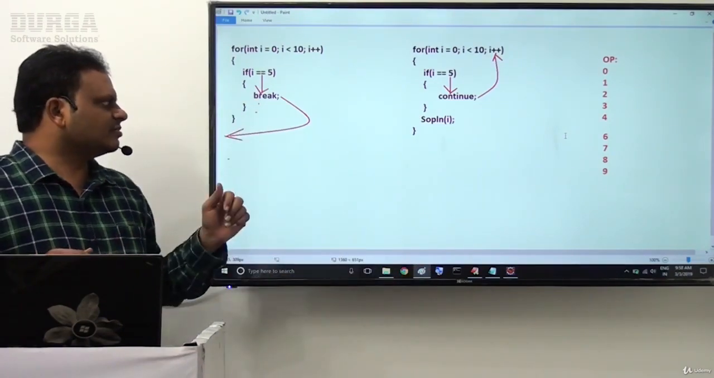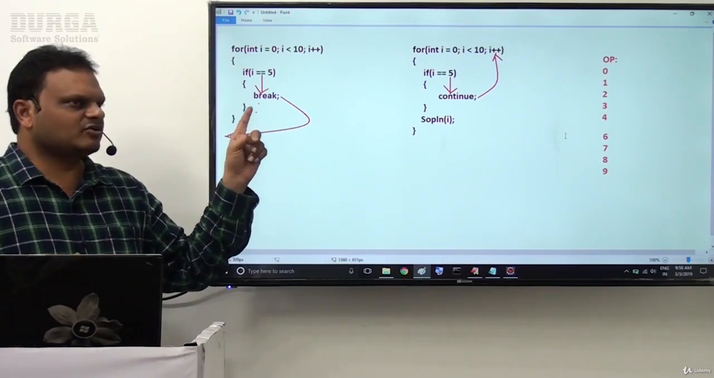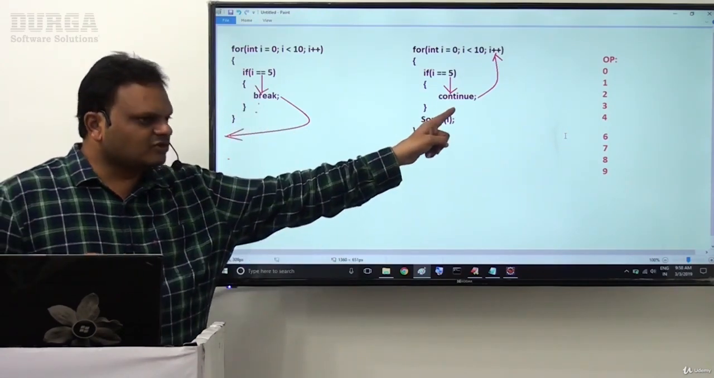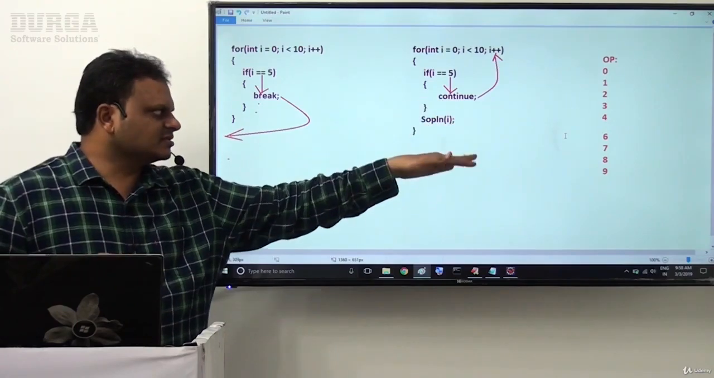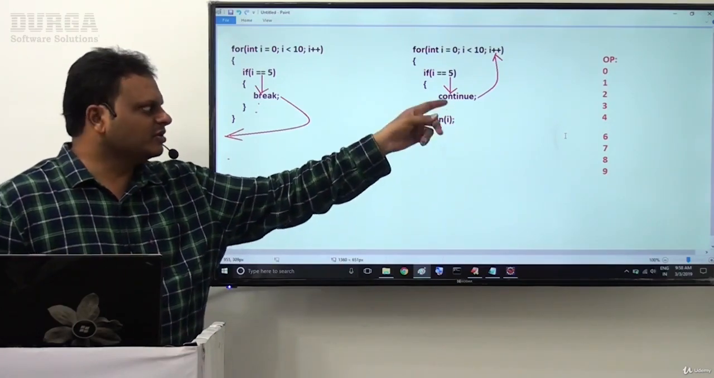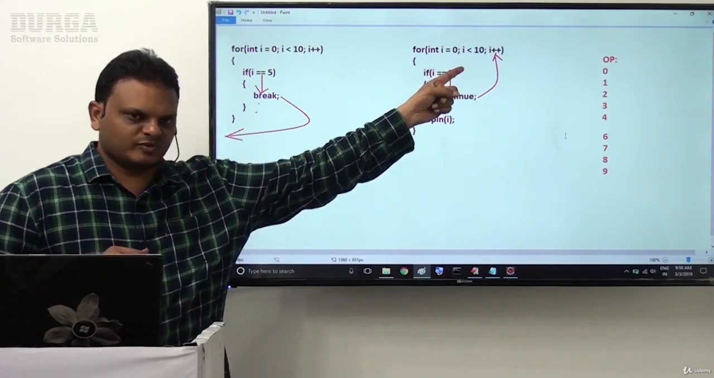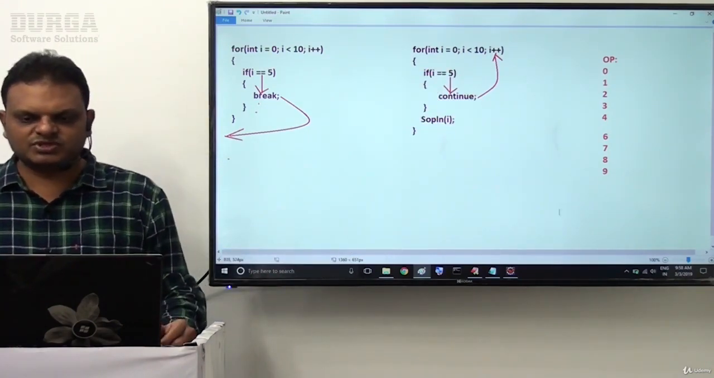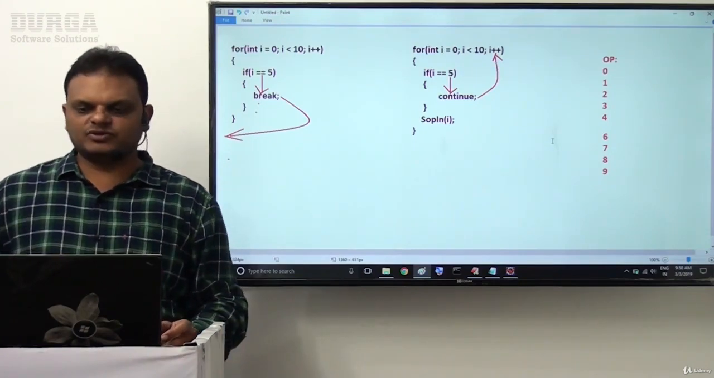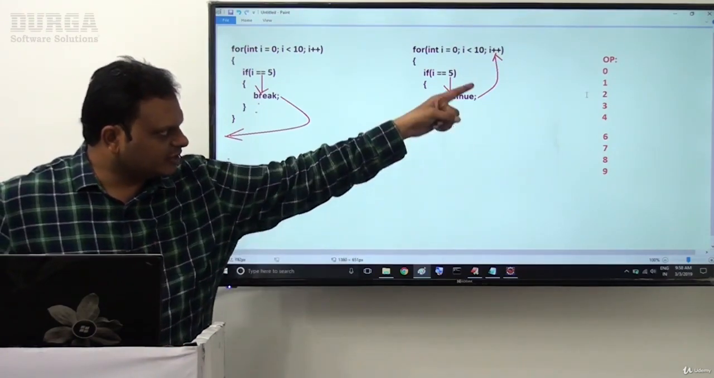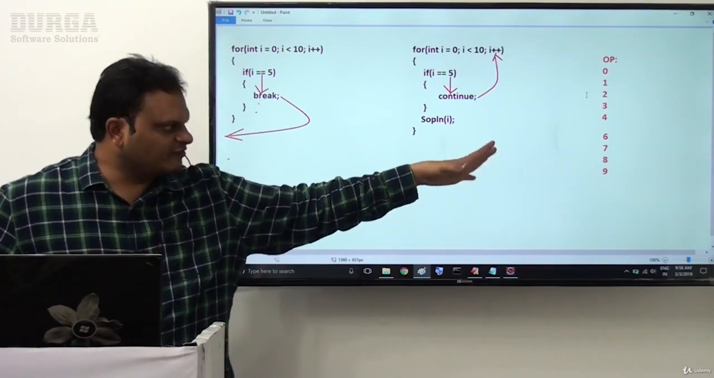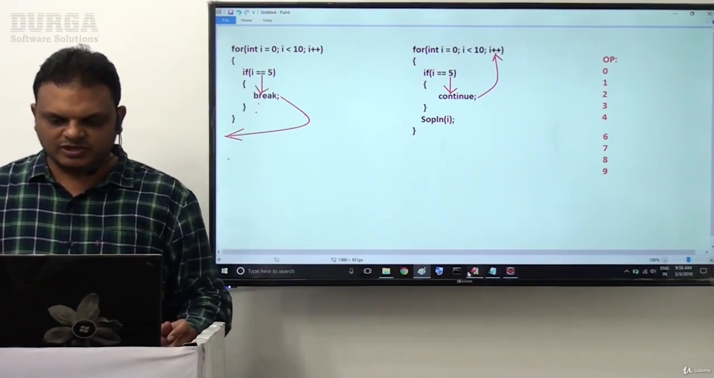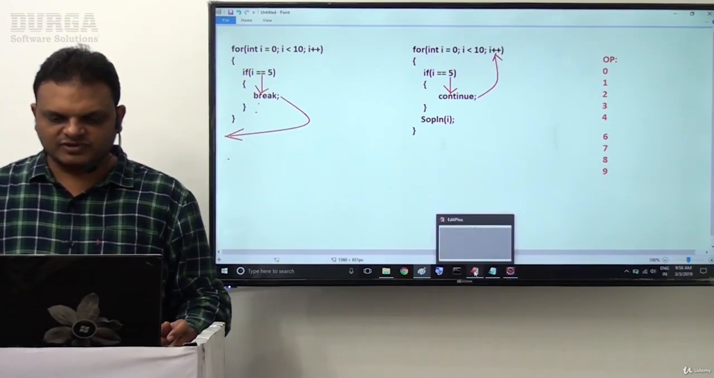But in the case of the break statement, what happened? When break is encountered, the flow comes directly outside of the for loop. But when continue is encountered, the remaining instructions in the present iteration are skipped, but the flow of execution continues with i++, that is, with the next iteration. This is the meaning of the continue statement. If you observe this output, 0 to 4, then 5 is not displayed, and 6 to 9 is the output. Now let me show the same point in our system. Identify this clearly.